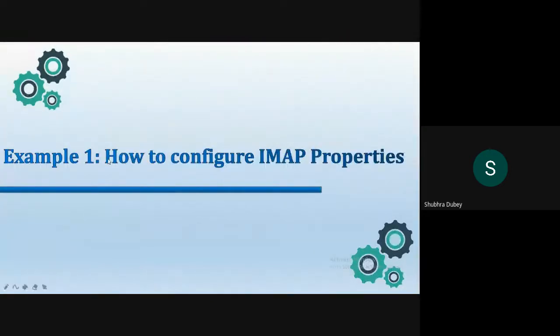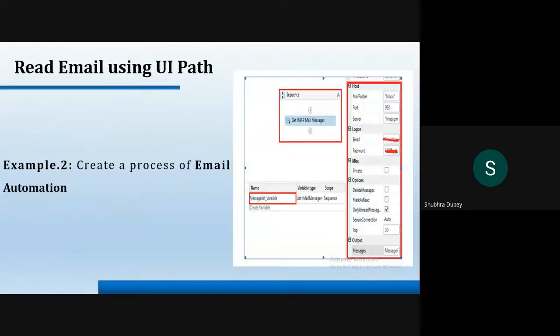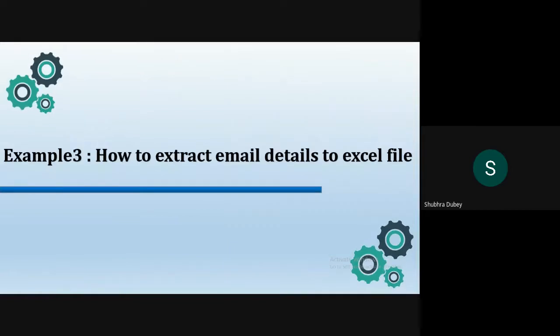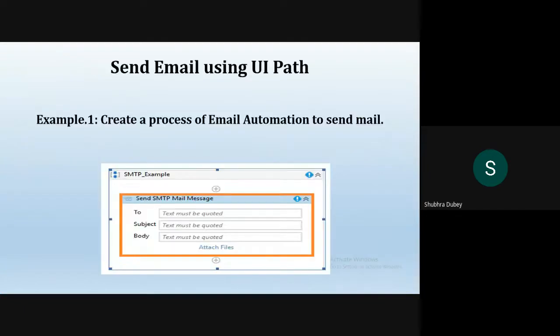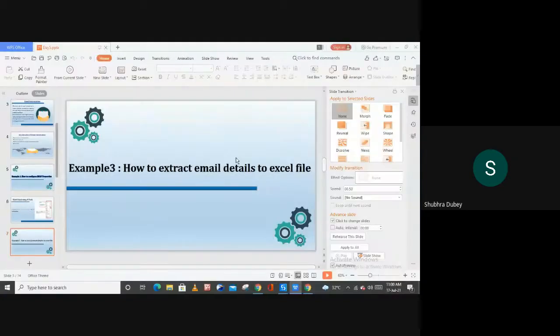We have just seen how we can configure the IMAP properties, and we have also seen how we can create a process for email automation, and how we can fetch the different information. Now the third example is how to extract email details to an Excel file. So how you can extract all the informative details to your Excel files. Now let me show you how you can do this.